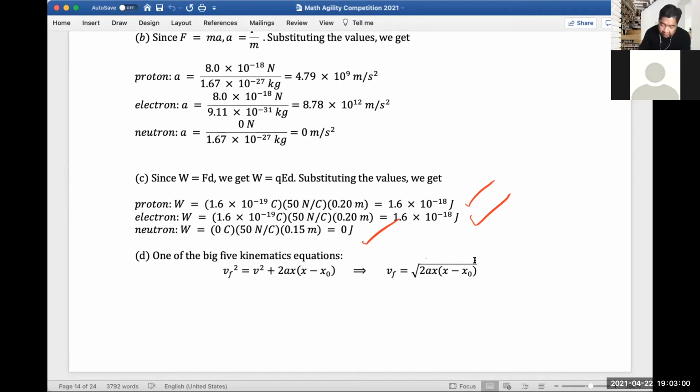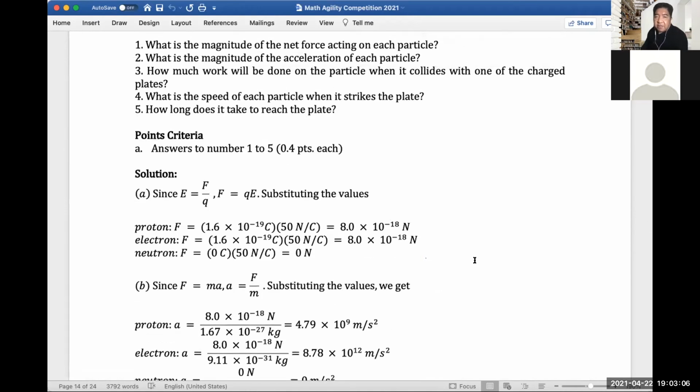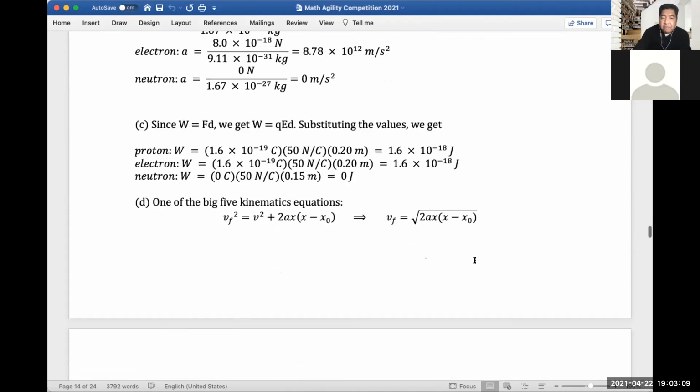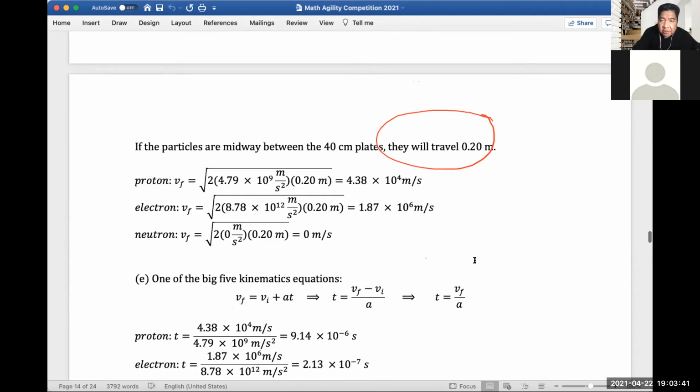Now let's go to letter D. What's the question for letter D? So what is the speed of each particle when it strikes the plate? So now we're looking for velocity. If you know one of the five kinematic equations, v final is equal to, excuse me, square root of 2ax. So a is your acceleration, x is your position minus x sub 0, your initial position. So if the particles are midway between the 40 centimeter plates, they will travel 0.20 meters or 20 centimeters, right? In between. Okay, let me just scroll this up. Sorry.